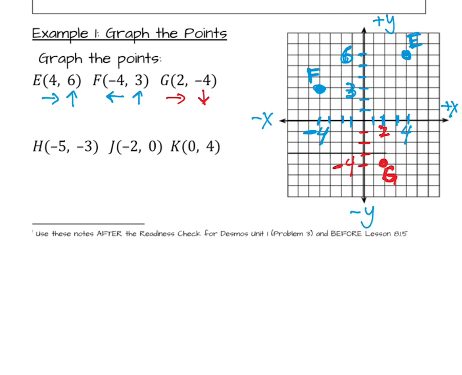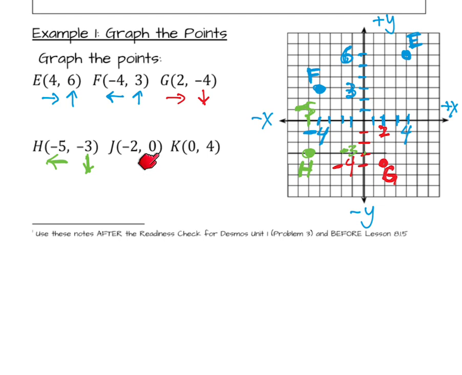H, the x is a negative 5, so that's going to the left. The y is a negative 3, so that's going down. I'm already at negative 4 here, so negative 5 is just one more. And negative 3 is down 1, 2, 3. So I want to be where x is negative 5 and y is negative 3. So it's that point right there, H.